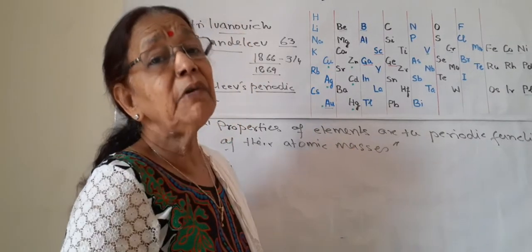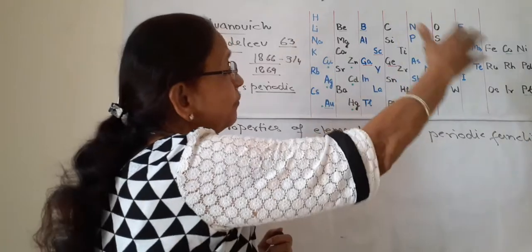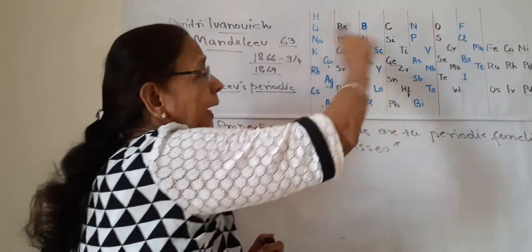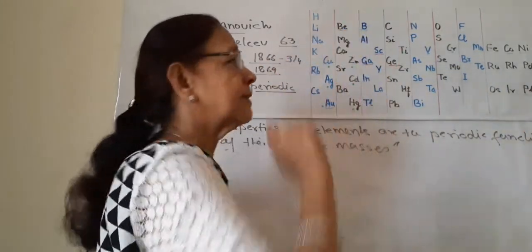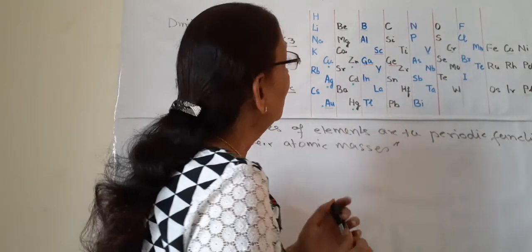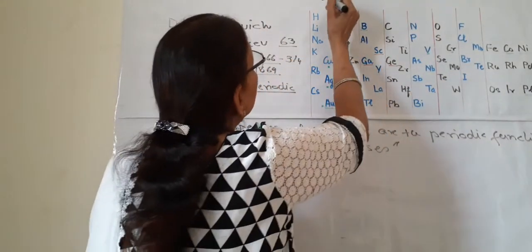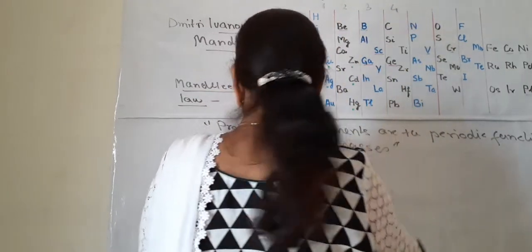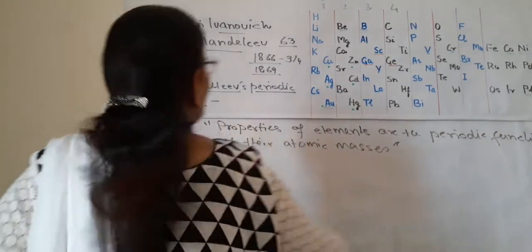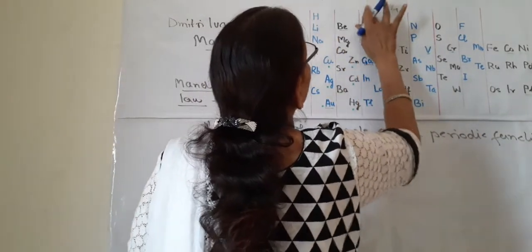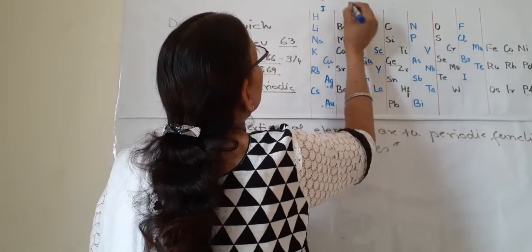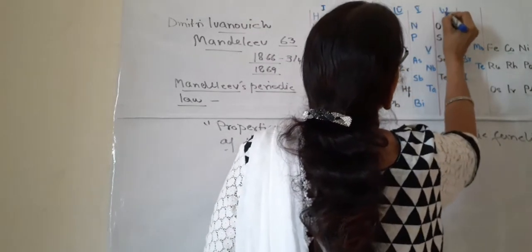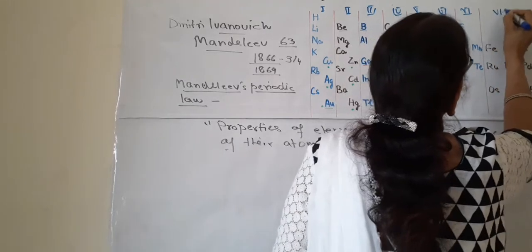Now, how did he classify these elements at the time? 63 were known, and he tabulated all the 63. He made this type of table. What is this table? It has about 1, 2, 3, 4, I should write in Roman numerals, so 1, 2, 3, 4, 5, 6, 7 and 8.